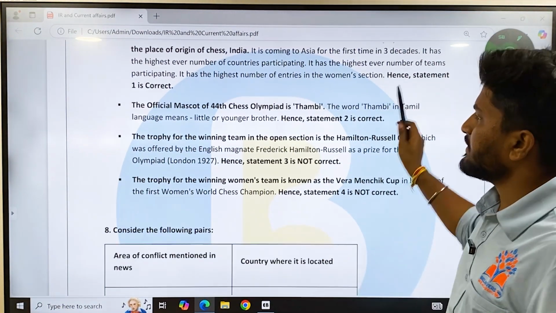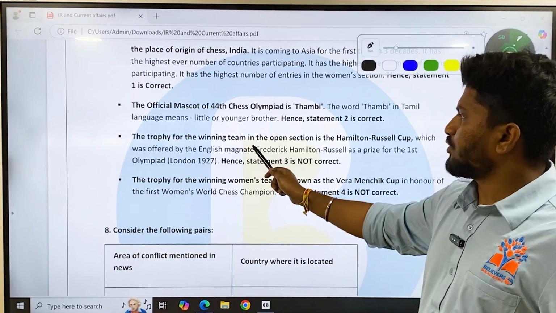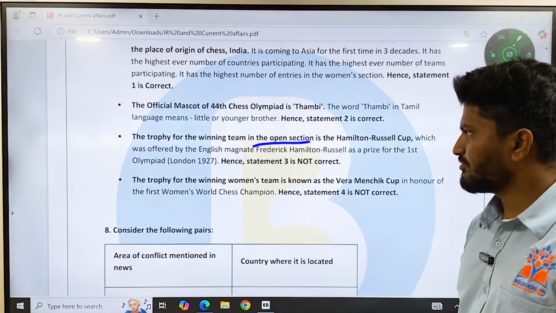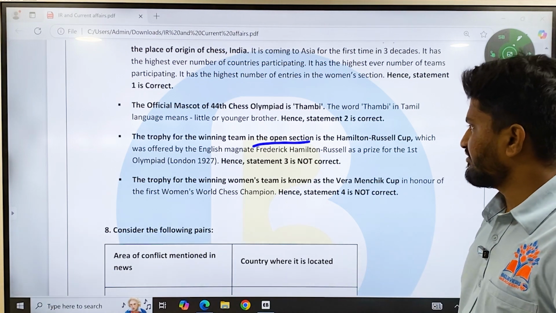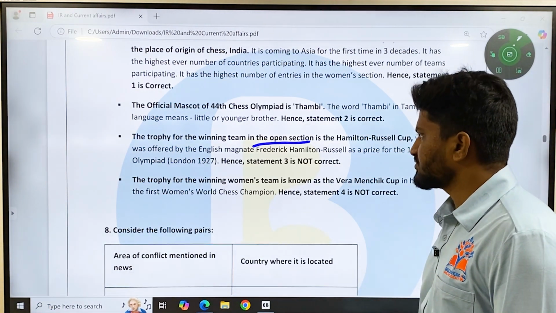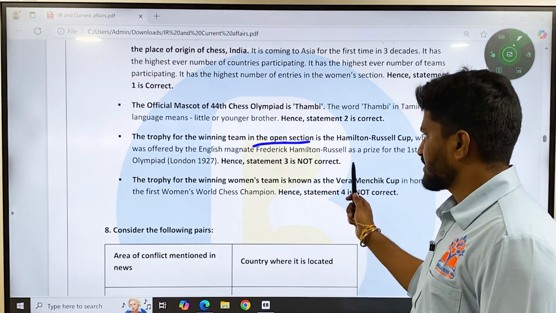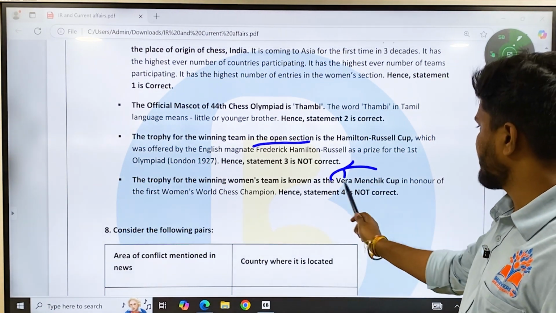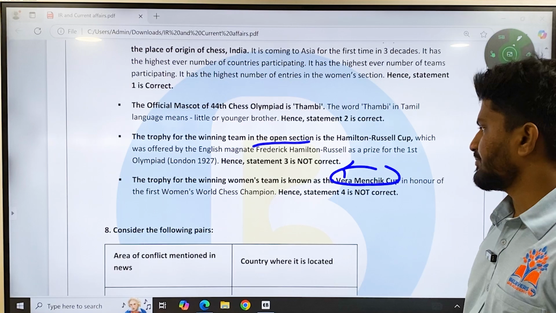The official trophy for winning teams in the open section is the Hamilton Russell Cup, which was offered by English magnate Frederick Hamilton Russell as a prize for the first Olympiad. Statement 3 is not correct. The trophy for the winning women's team is known as the Vera Menchik Cup in honor of the first women's world champion.